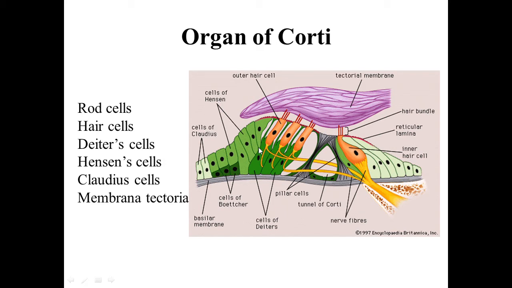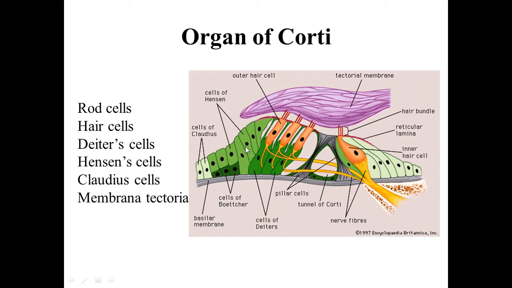Then lateral to the outer hair cells, there are elongated columnar cells. You can see the columnar cells. These cells are called Hensen's cells. So Hensen cells are also supporting cells. So Deiters' cells and Hensen cells are the supporting cells.